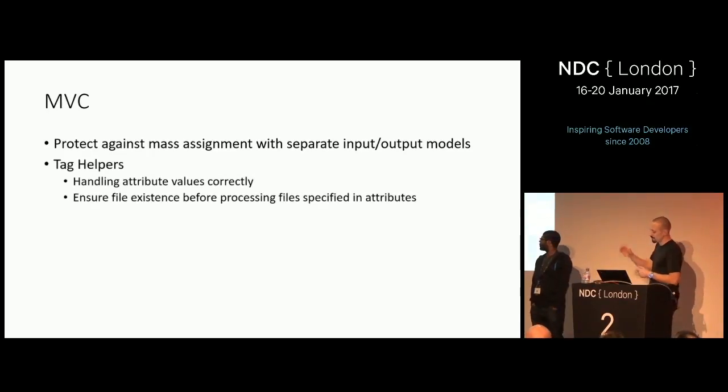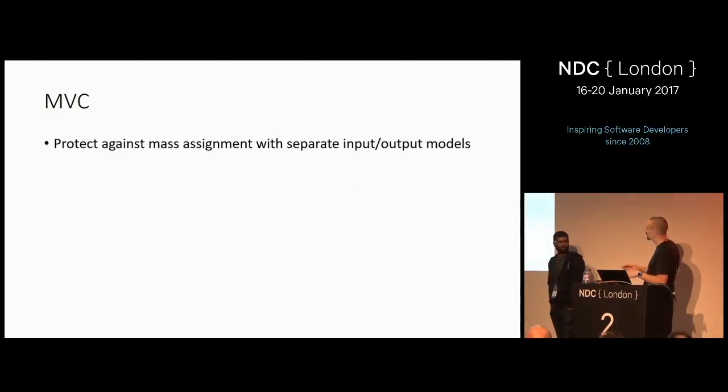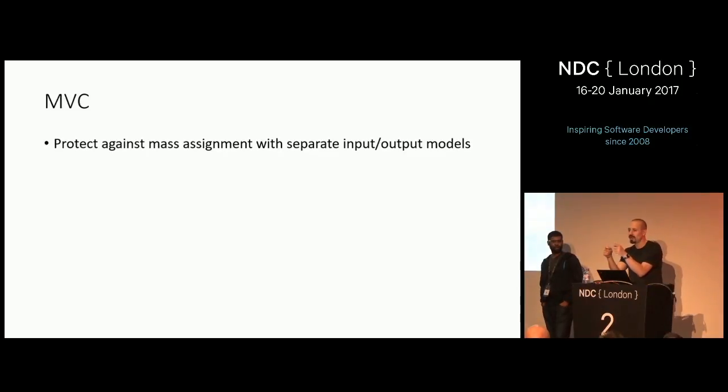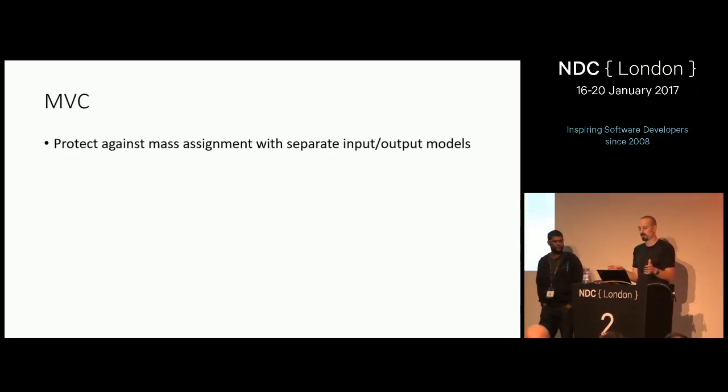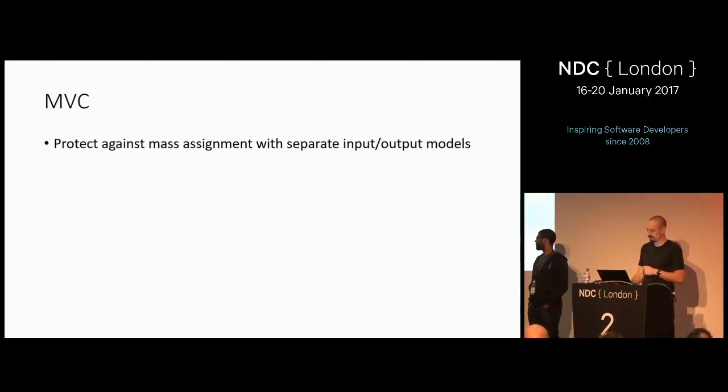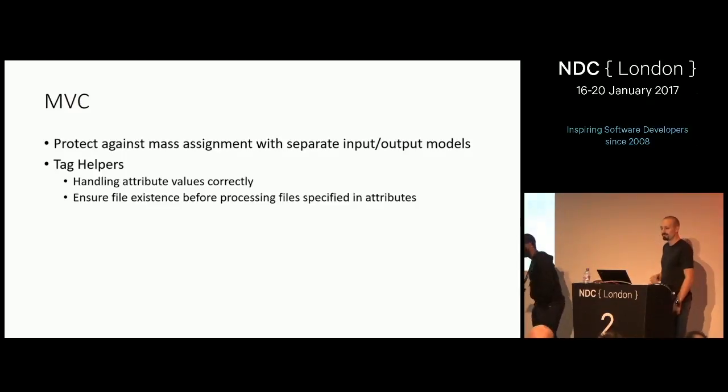The way to protect against that is to use separate input and output models. Or you can use attributes to say, bind to this thing, and then pass strings to say which properties you want to bind, or decorate the properties that you don't want bound with never bind. So there are ways to do it, but I hate all those ways because they're horrible. This is a much nicer, purer way of doing it. Just have separate types. More classes, right? That's C#. You shouldn't be afraid of creating classes. Add more classes.